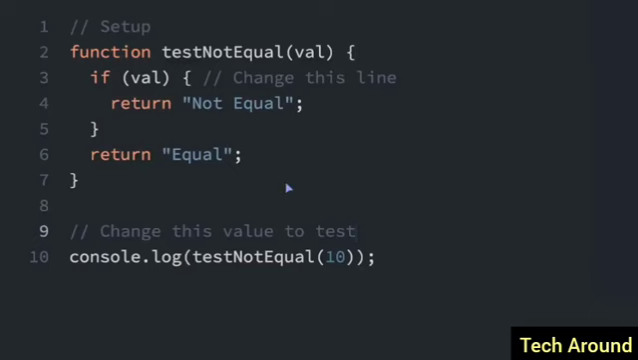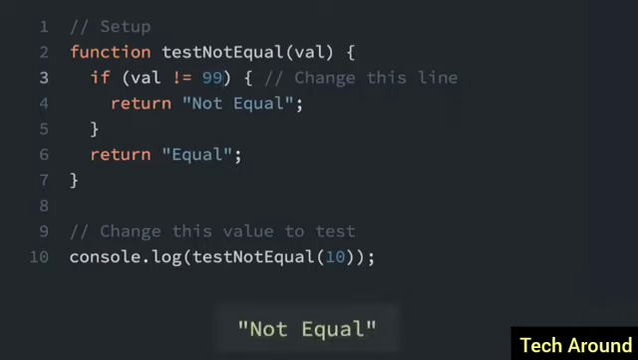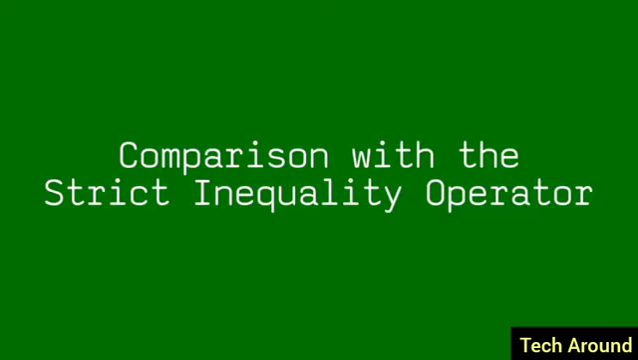Now I will show you the inequality operator, which is basically the opposite of the equality operator. So I'm going to do the inequality operator with an exclamation point and an equal sign. In this case, I'm going to see if the value is not equal to 99. And again, just like the equality operator, this does type conversion. So let's run this program and we'll see it is not equal, because we passed in 10 into the function here, and 10 is not equal to 99, so we get not equal.